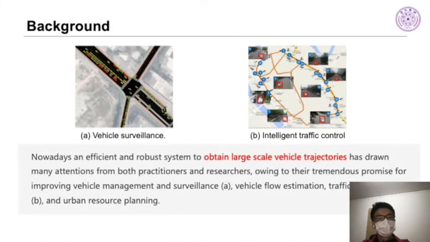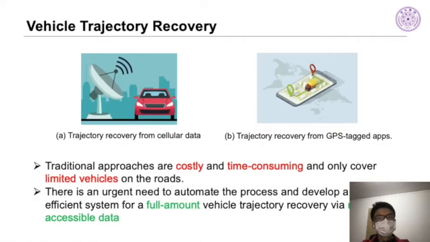A large-scale system for obtaining fine-grained vehicle trajectories is becoming increasingly important because it lays a solid foundation for a wide range of downstream applications, such as urban traffic optimization, road network profiling, route planning, etc. Traditional methods recover the trajectories from GPS data from apps or coarse-grained traces collected from base stations, which are costly and, most importantly, only cover limited vehicles on the road. Thus, they are not applicable to downstream tasks.